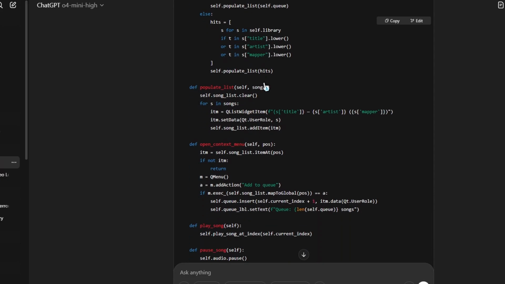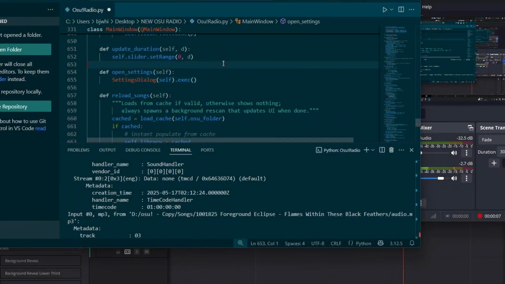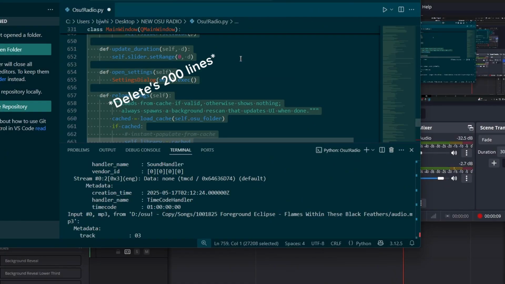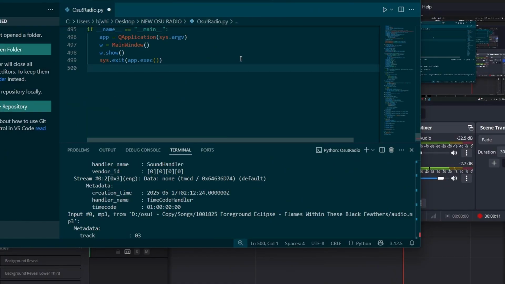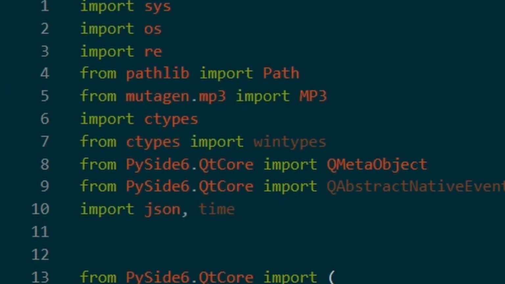Let's go. Okay, ChatGPT. Let's see what you're gonna give me. Let's see. You've literally deleted 200 lines of my code. What the hell? Okay, guys.